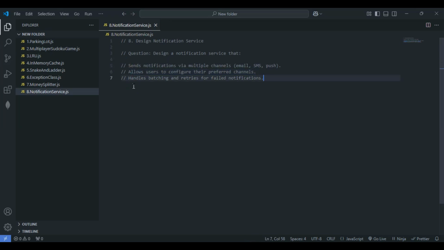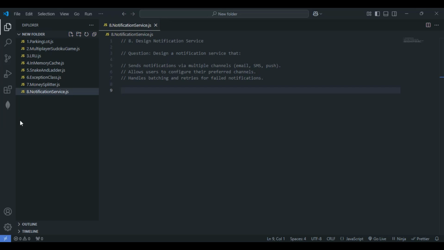The final one is it handles batching and retries for failed notifications, right? So again I'm telling you, it handles batching and retries for the failed notifications, which is very important. I hope this one is completely clear. So I'll try to explain all the things that are required and all the things that we need to consider, and finally let's implement the same thing in the form